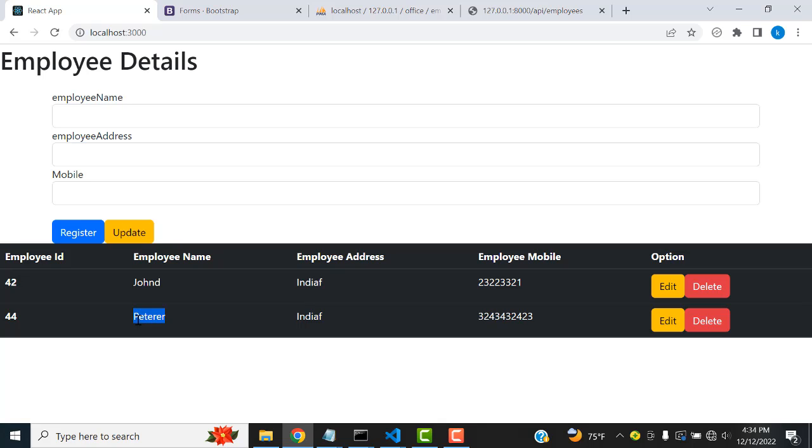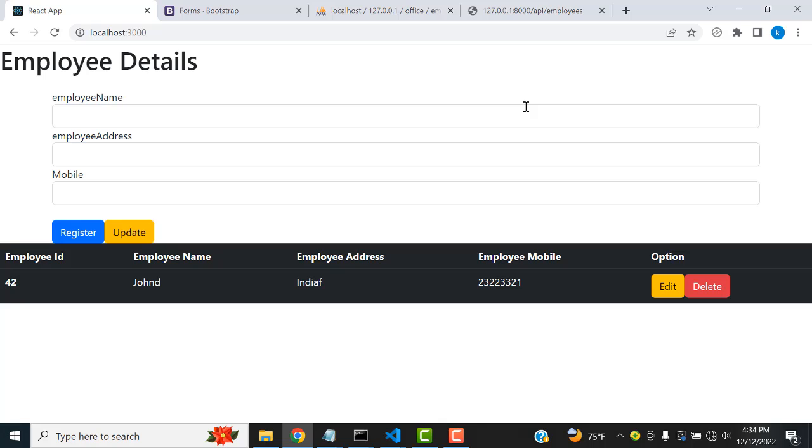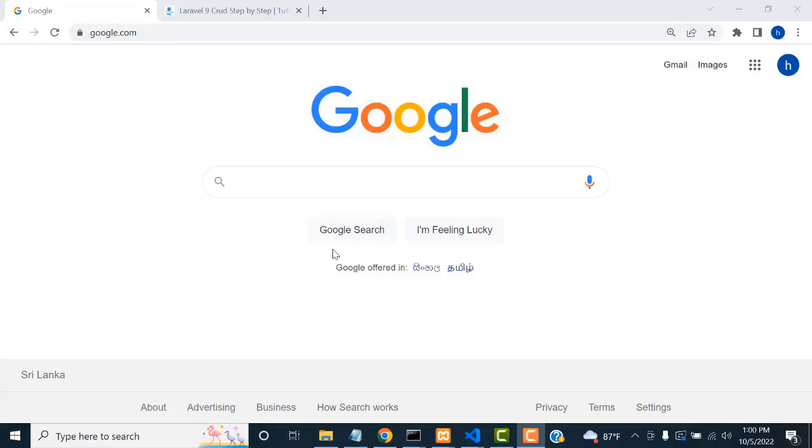Perfect. Now if you want to delete the record, there is a button next to edit. Click delete. Employee deleted successfully. Very simple. This is how to do it professionally, step by step. I'll teach how to install it.